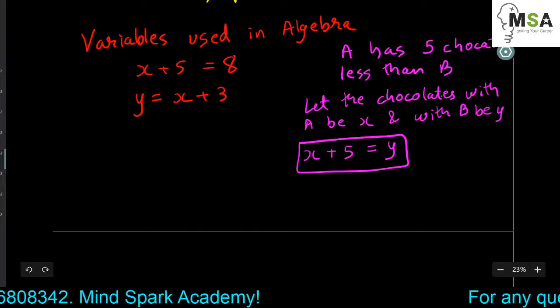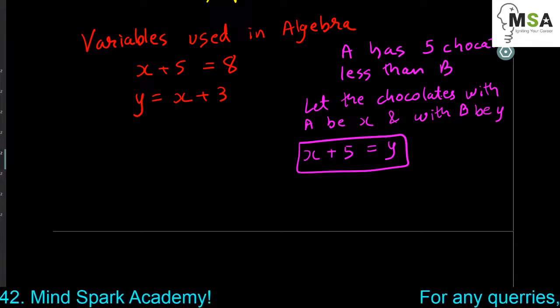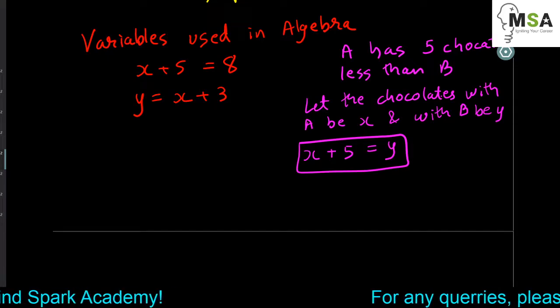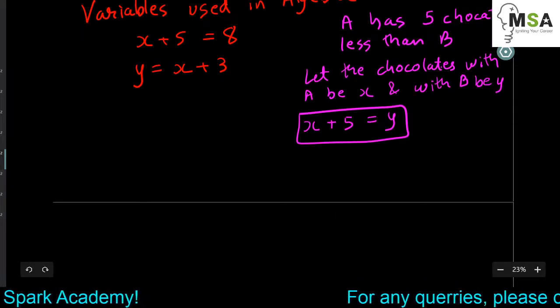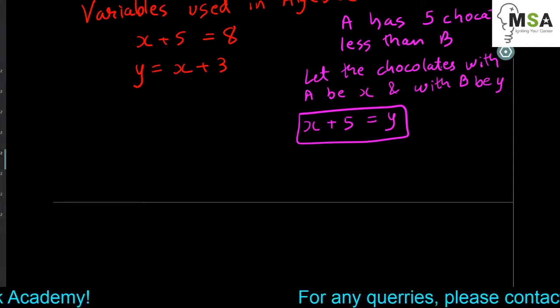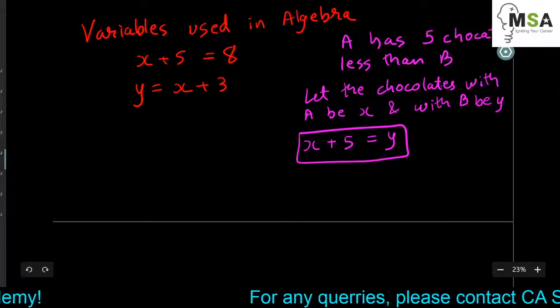So this becomes an equation. Now we can solve for this equation by determining a certain value of x or y, because both of them are dependent on each other. We know the relation that x plus 5 is equal to y, so both of them are dependent on each other. If we know the value of one variable, we can find the value of the second variable. So basically we solve these equations.